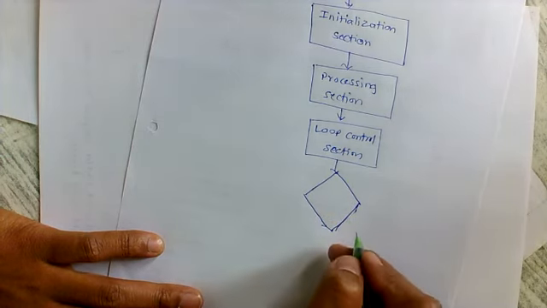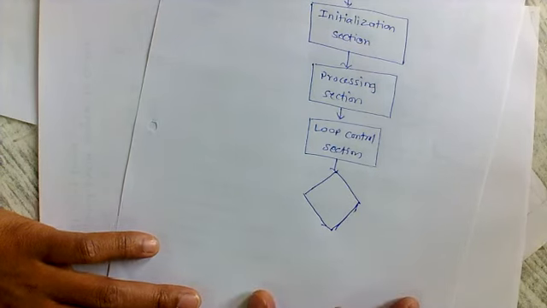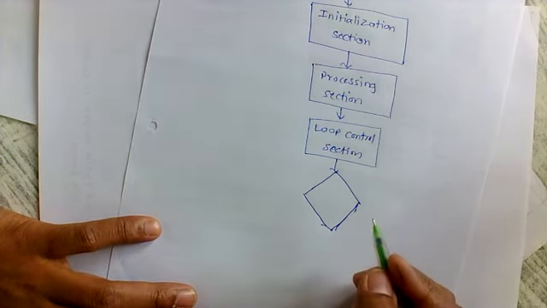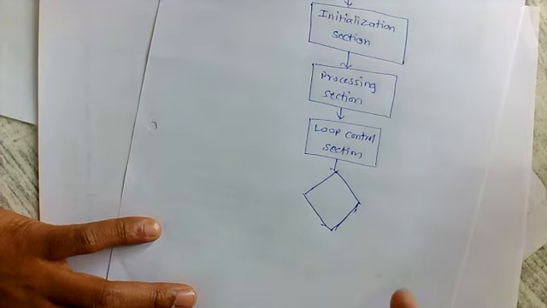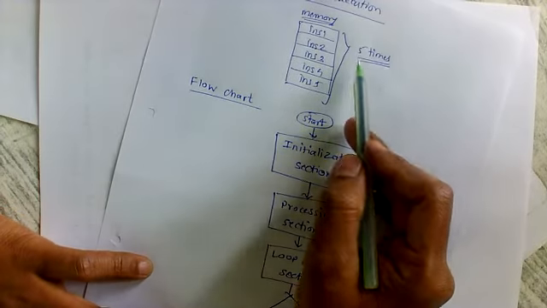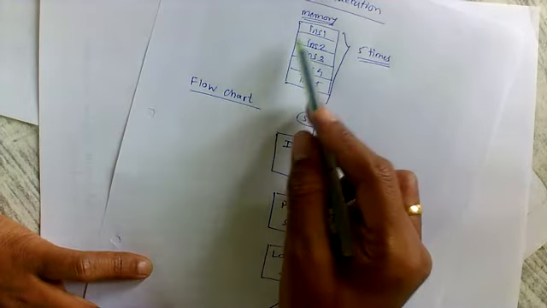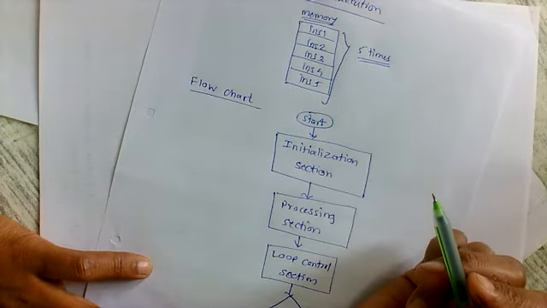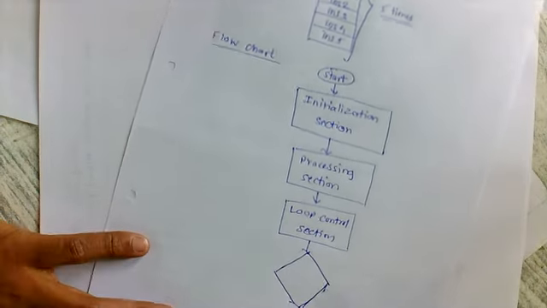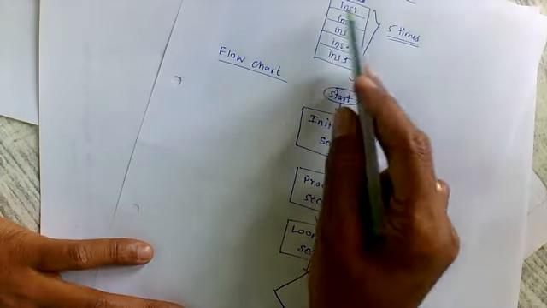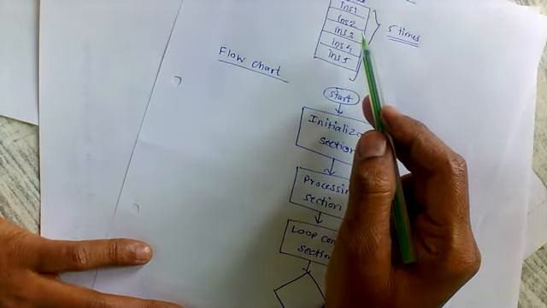Here we are going to check whether the task is over or not, or whether the count value is 0 or not. According to this example, the group of instructions we want to execute 5 times, we are going to check whether the execution of this group of instructions is over or not.